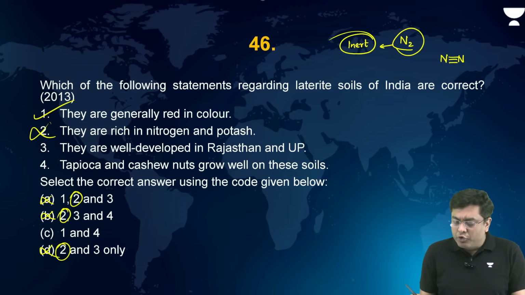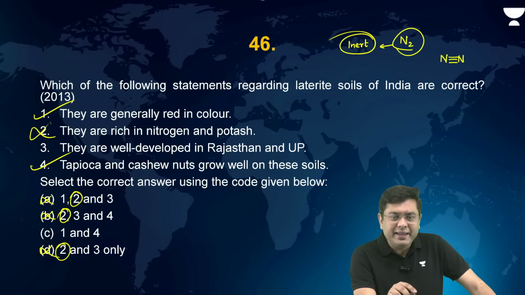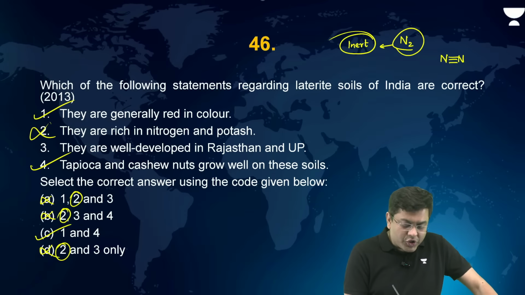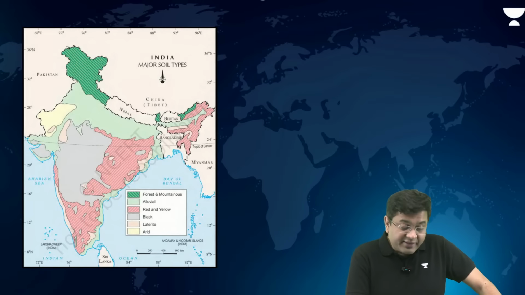Tapioca and cashew nuts grow well on the soil. This is correct. So here the correct answer is C, that is 1 and 4. But only with soil conservation will you be able to grow these crops on this type of soil. Which climatic condition is associated with the laterite soil? This is the soil distribution. Which kind of climatic condition is associated?